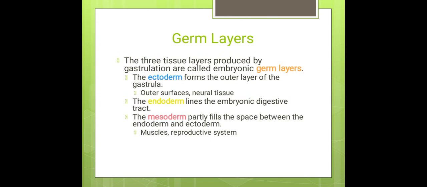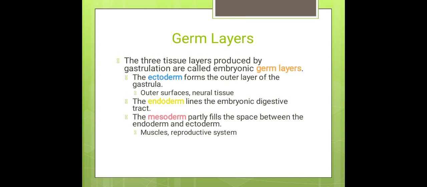The 3 layers are the outer ectoderm, the inner endoderm, and the mesoderm. Between the ectoderm and endoderm there is a layer which is called the mesoderm. So outer ectoderm, inner endoderm, and in between, the mesoderm.